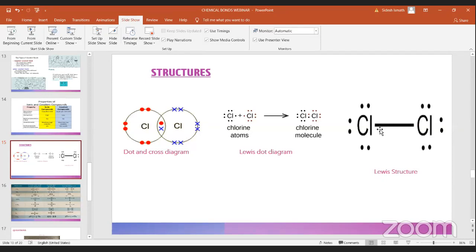So this line is represented in a Lewis structure. When you are asked to draw a Lewis structure, you have to use dots and represent the bond with lines. When you take nitrogen, you have to draw 3 lines between the 2 nitrogen atoms. When you take oxygen, you have to draw 2 lines between the oxygen atoms. This is how you draw the structures. Now, this is from your textbook.